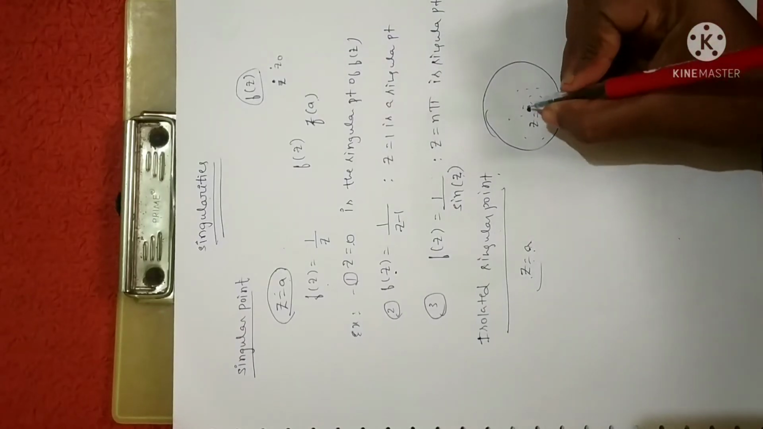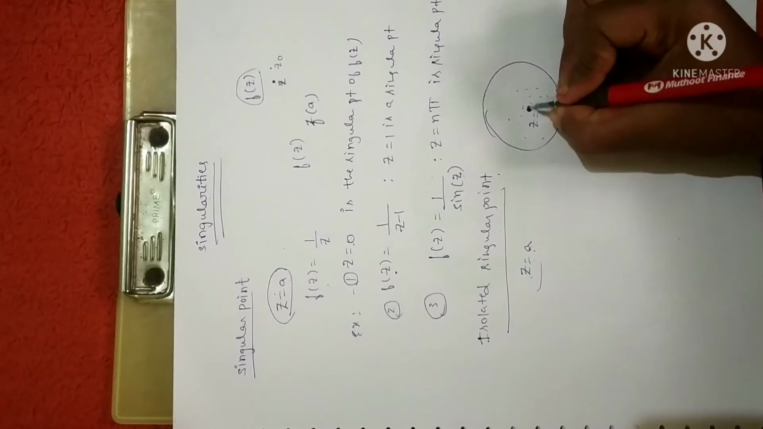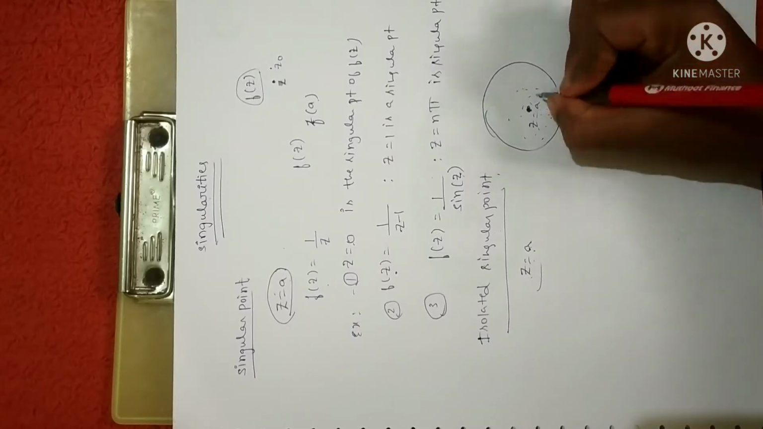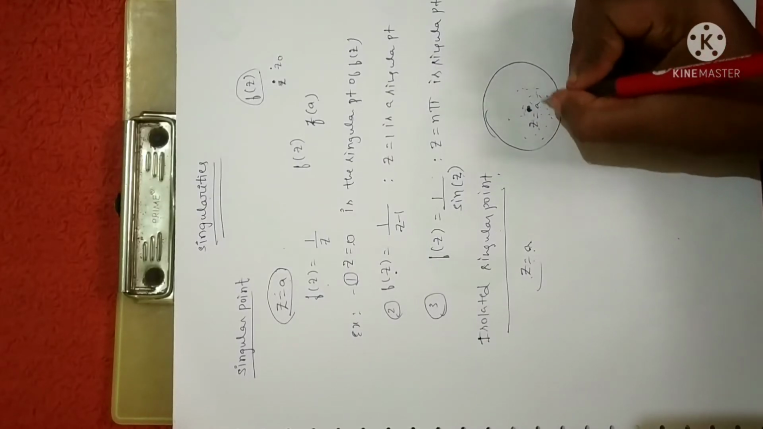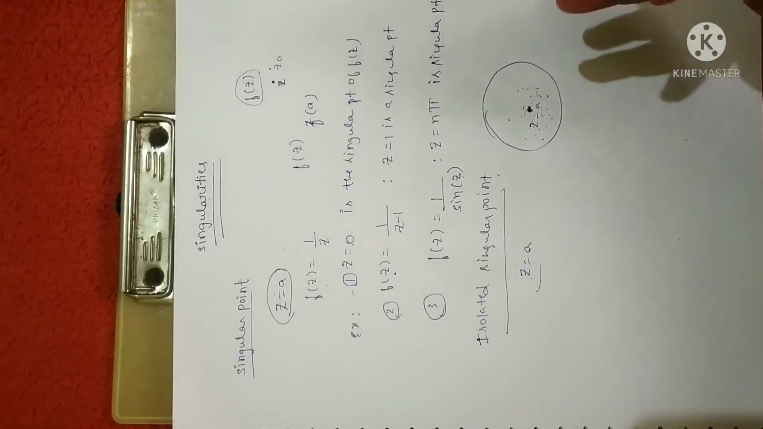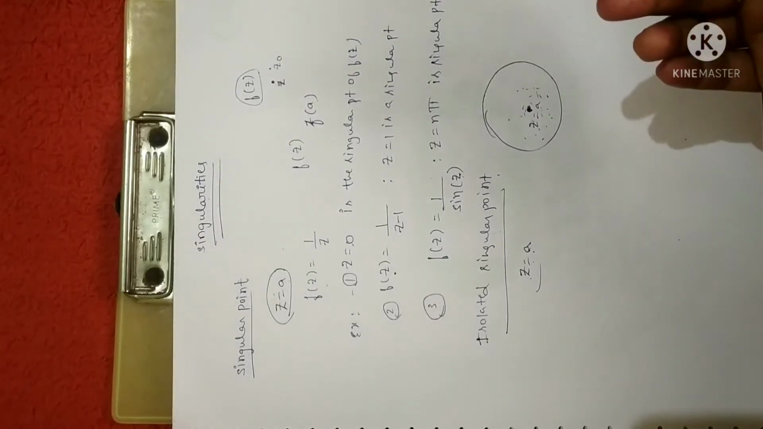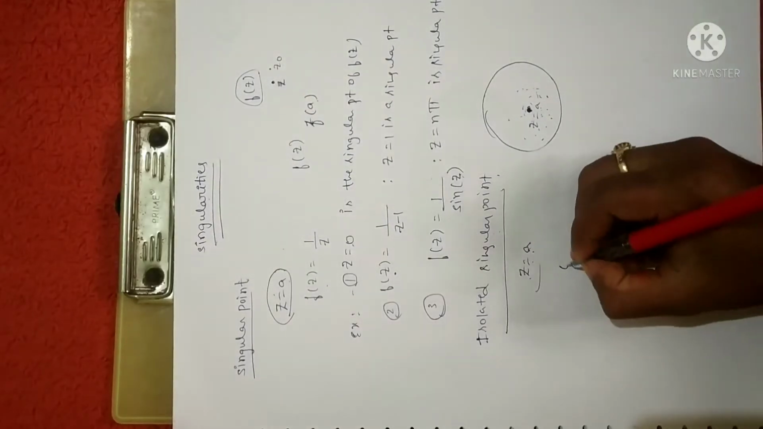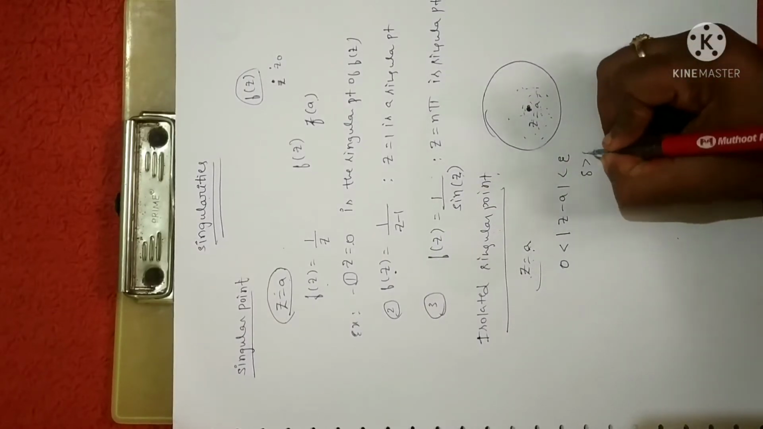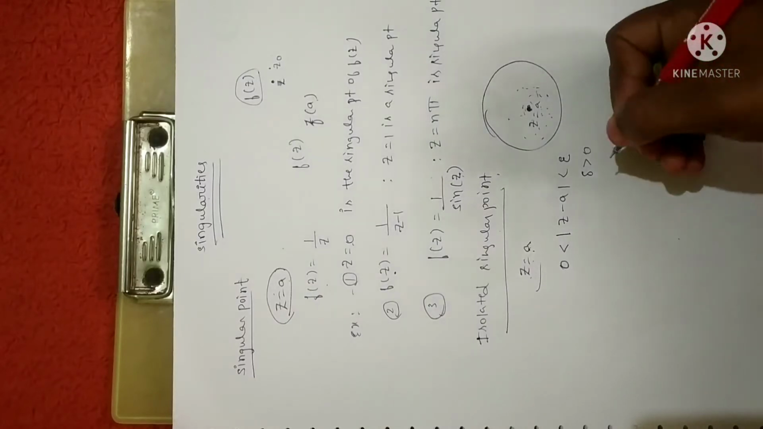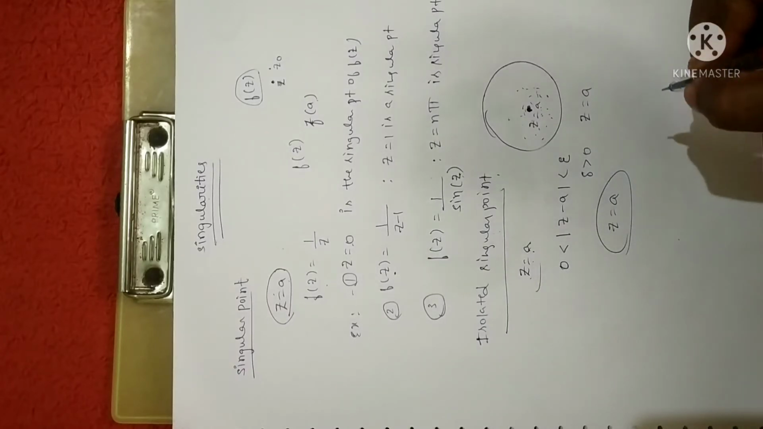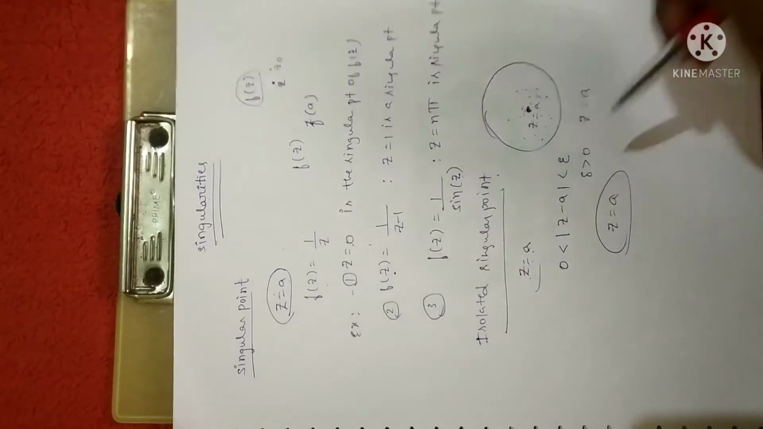I'll just repeat the statement, you just listen to me. The singular point z is equal to a is said to be isolated if in the neighborhood of z is equal to a, just beside and around a, there is no other singular point. Then z is equal to a is called isolated, in the sense a separate singular point. One more definition we can say is: if f of z is analytical in a disk 0 less than mod z minus a less than epsilon for some epsilon greater than 0, and it is not analytical at z is equal to a, then z is equal to a is called an isolated singular point of the function. I can give the same examples.